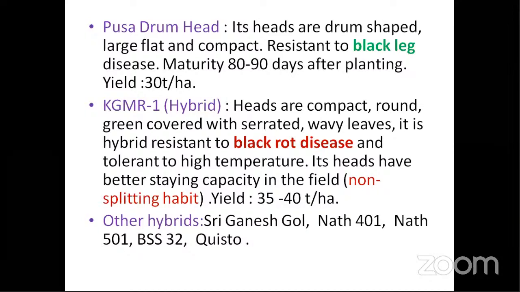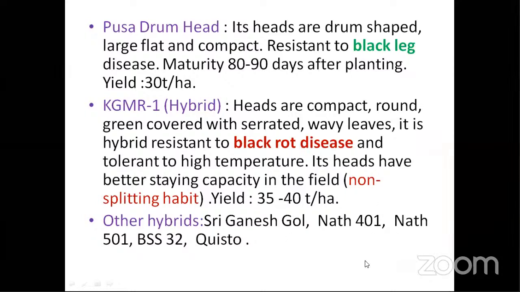And Pusa Drumhead, which is a very important cultivar which is resistant to black leg. You have to remember here black leg. And the KGMR1 hybrid, that is black rot resistant and has a non-splitting habit. And others like Sri Ganesh Gold, Nath 401. So these are Nandari seeds, and BSS is Bejo something. Okay, so these are all private seed varieties.